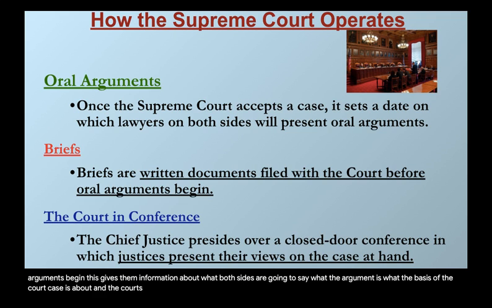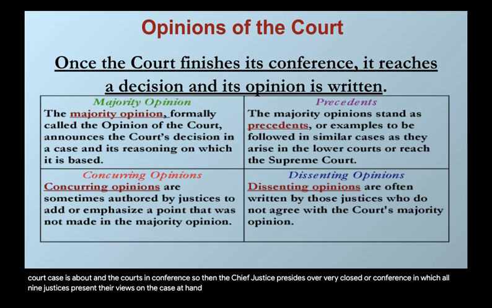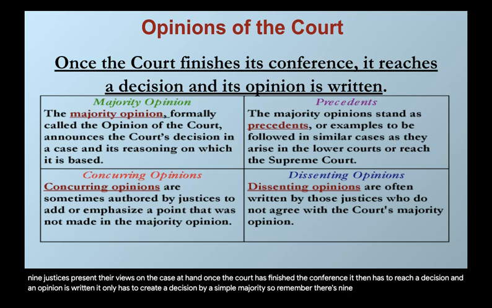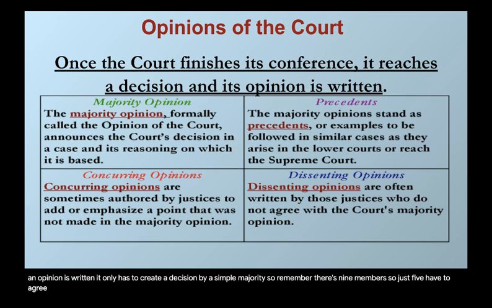And the court in conference. So then the Chief Justice presides over a closed-door conference in which all 9 justices present their views on the case at hand. Once the court has finished the conference, it then has to reach a decision and an opinion is written. It only has to create a decision by a simple majority. So remember, there's 9 members, so just 5 have to agree for it to get passed. So if 5 agree, we have a majority opinion here.